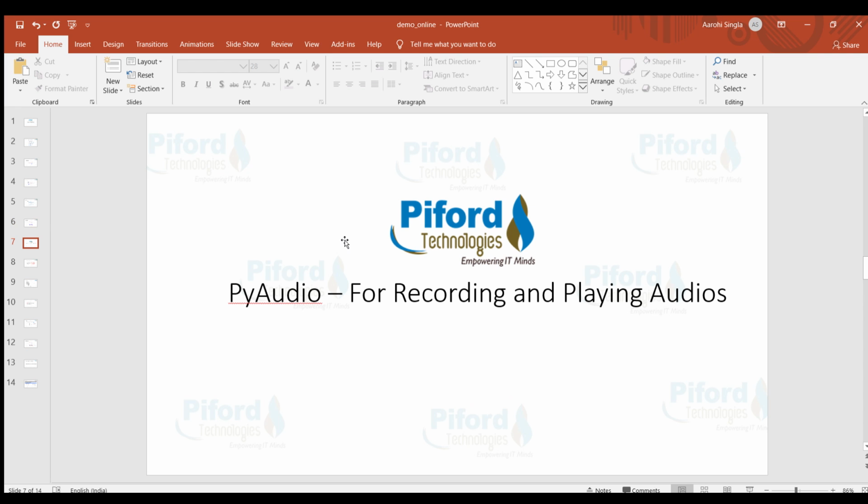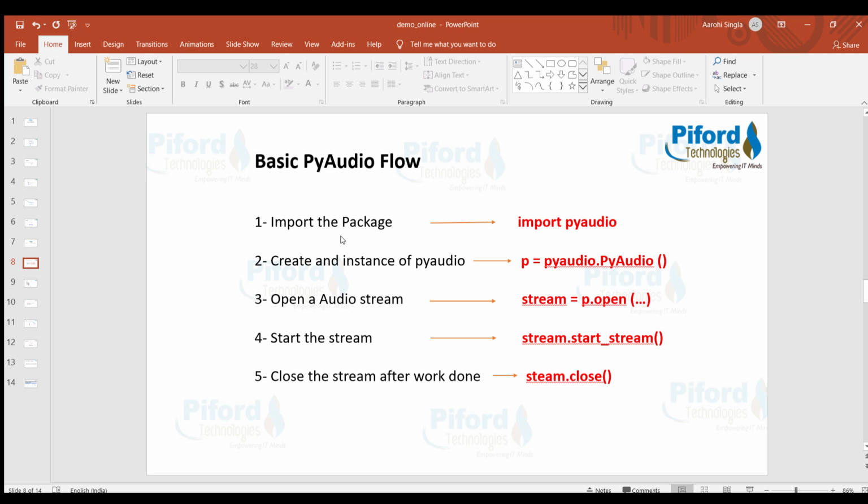Now let's start with the PyAudio module. As I told you in the beginning of the class, the PyAudio module is used for recording and playing audio. Let's understand the basic flow of the PyAudio module. Whenever we want to use any module, we need to import it. So this is what I'm doing over here, importing the module, pyaudio. You need to install it first by using pip install pyaudio, and once you install it, you can import it this way.